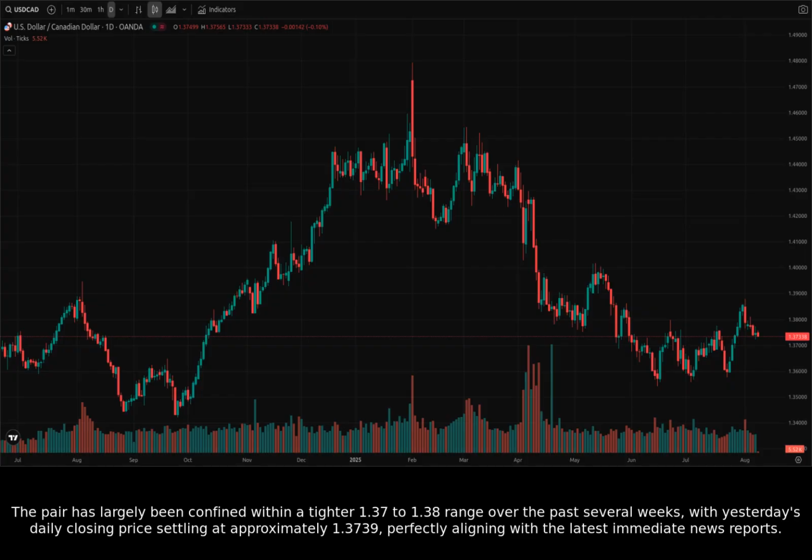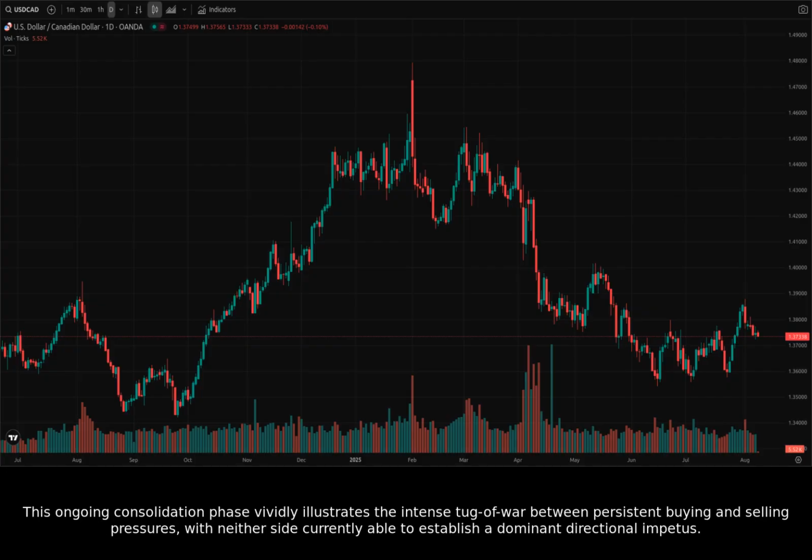The pair has largely been confined within a tighter 1.37 to 1.38 range over the past several weeks, with yesterday's daily closing price settling at approximately 1.3739, perfectly aligning with the latest immediate news reports. This ongoing consolidation phase vividly illustrates the intense tug-of-war between persistent buying and selling pressures, with neither side currently able to establish a dominant directional impetus.